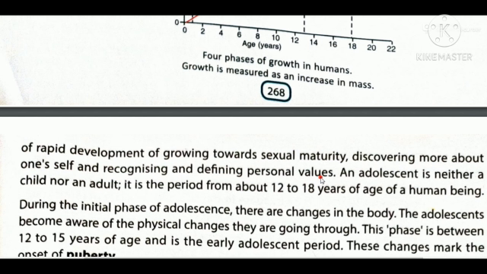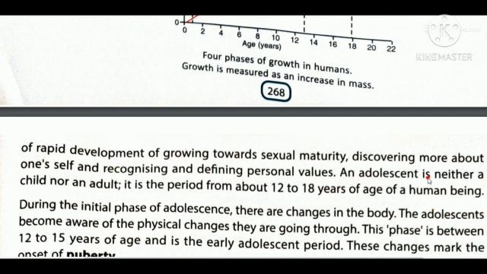In this age, the students who are discussing this chapter, basically we are discussing your age, means you are adolescents. So discovering more about one's self, a person realizing his or her personal values, starts to recognize his or her behavior. This is a change in which one discovers one's self and recognizes and defines personal values.